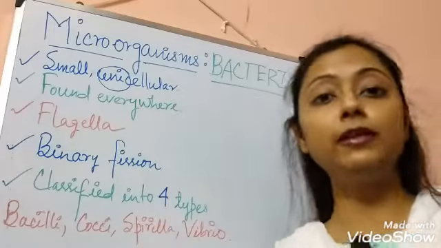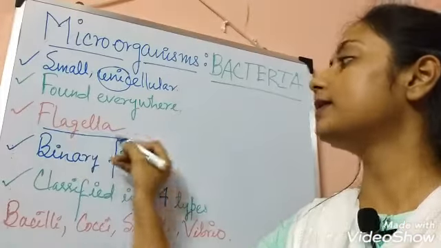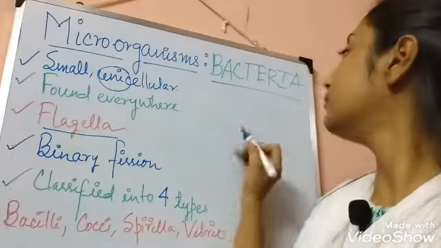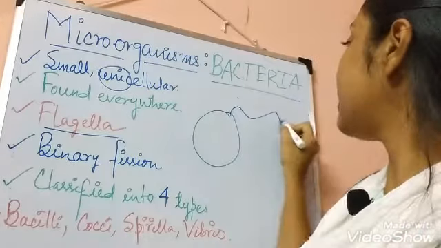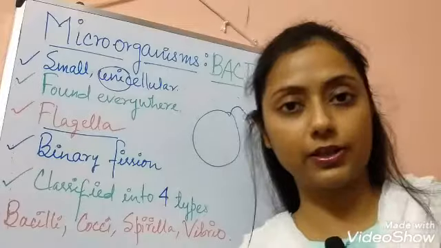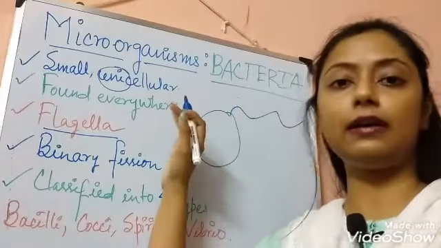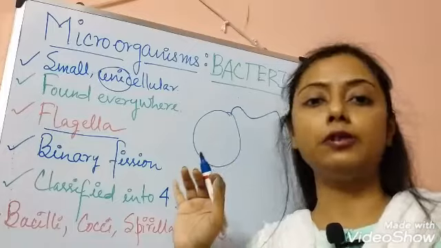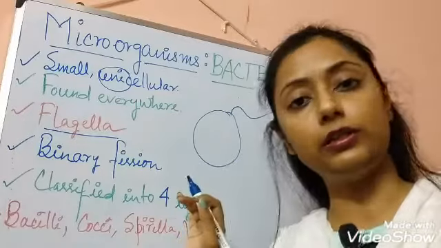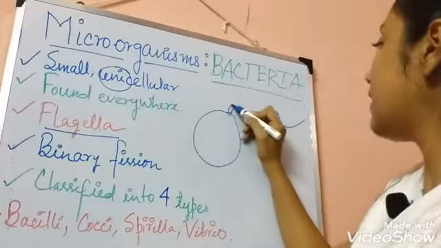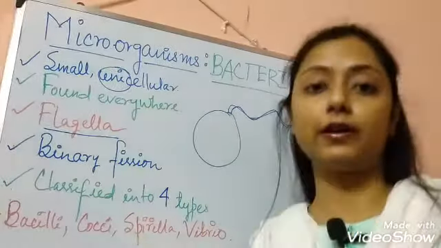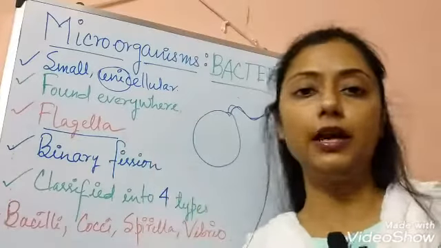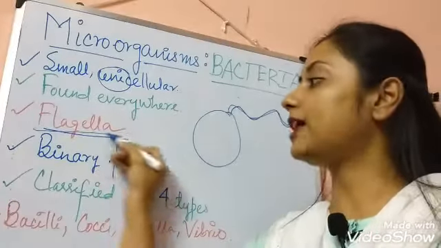But the movement is done by this unique structure present in the body. So flagella is a filamentous or thread-like structure present in any surfaces or any points in the outer surface of the bacteria body. So look at the structure. A filamentous or thread-like structure present in the outer surface of the body of the bacteria is termed as flagella.